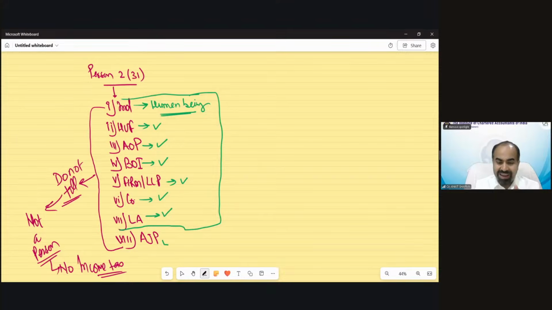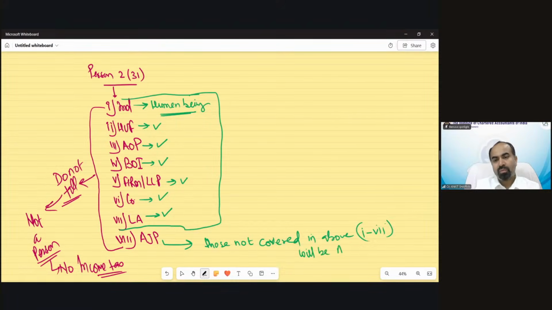But the eighth category definition is like this. The artificial judicial person definition is this. It says those not covered in the above 7 categories, 1 to 7, will be artificial judicial person. So the definition of AJP is this. So they have a separate definition.